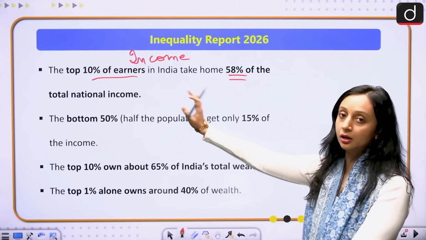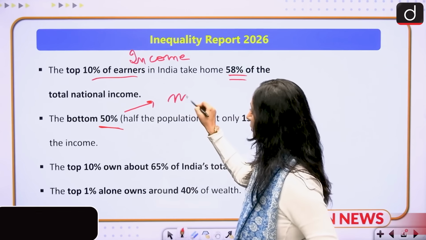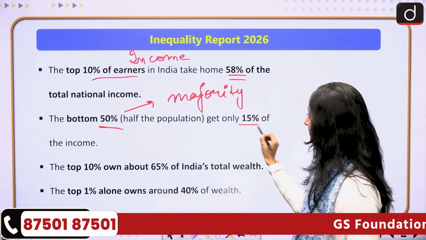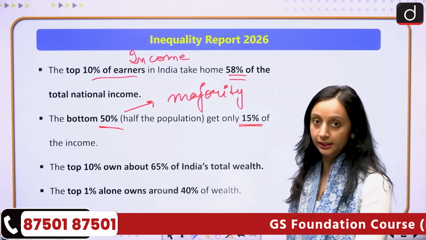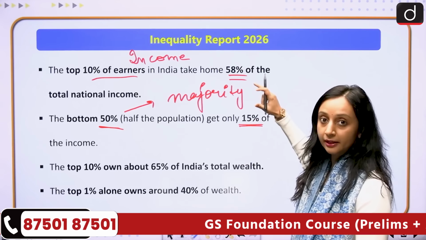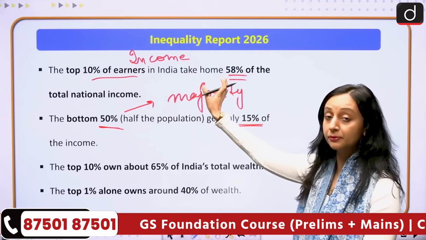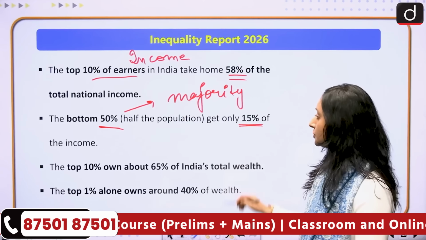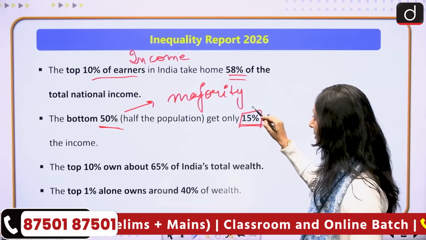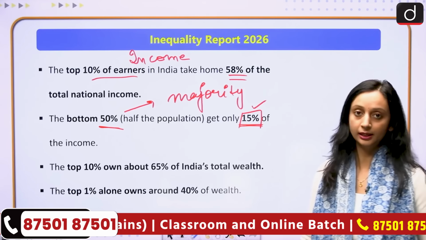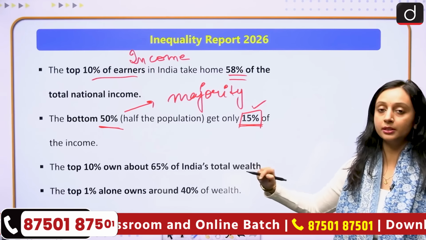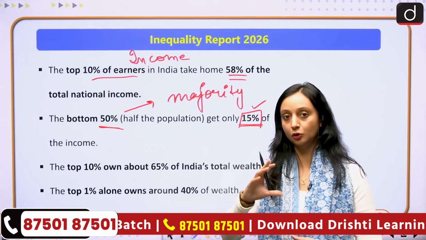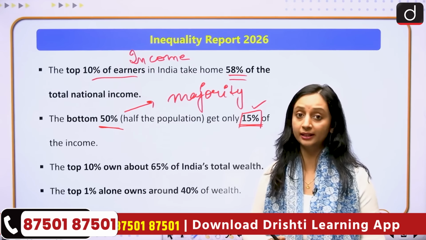And the bottom 50%, which is the majority of the population, is earning only 15% of the income. So you see the disparity over here. The top 10% get 58% of the total income, and the bottom 50% have to survive in only 15% of the national income. So income concentration is very huge. The top is getting a lot and the bottom is not getting that much.